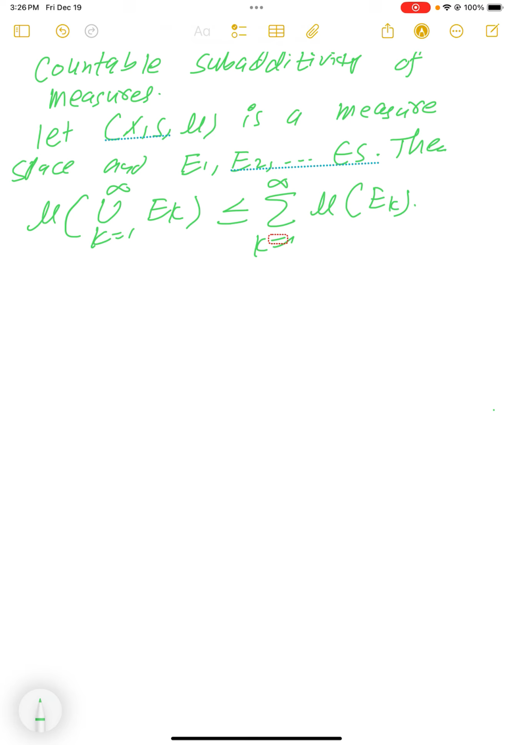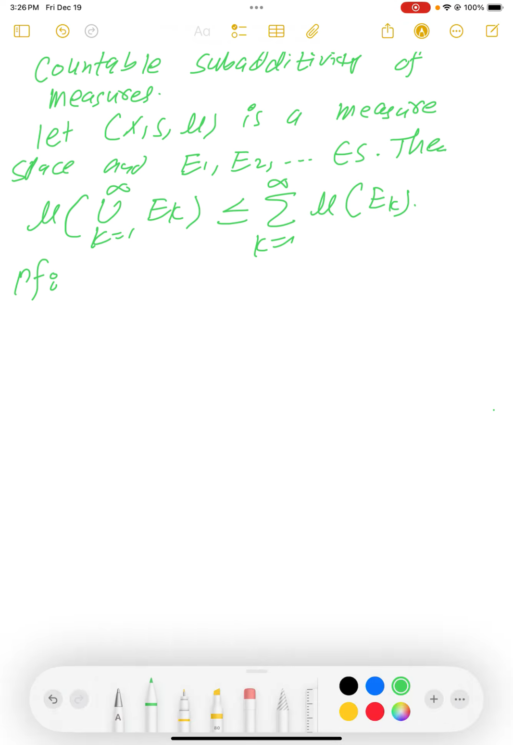But this proposition says countable subadditivity: no matter what kind of sequence of sets we have, disjoint or joint, this inequality will always hold. So now we're going to prove it. The proof is kind of tricky, but it's based on the set theory setting. So we will construct that.